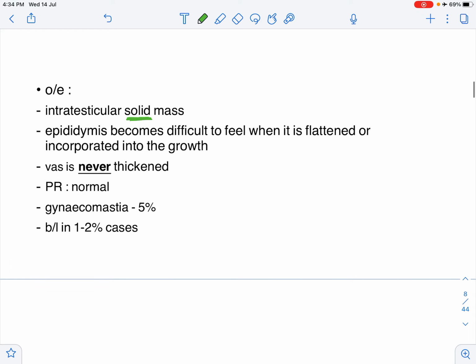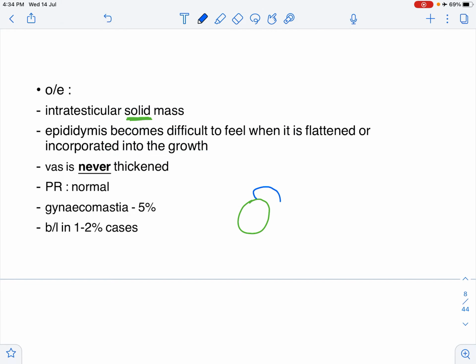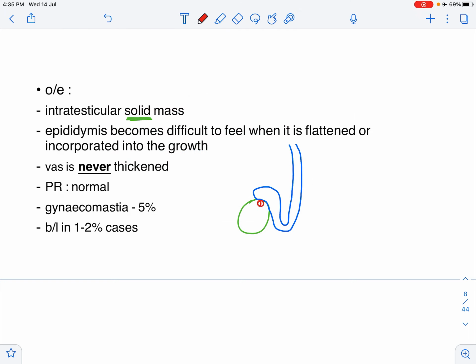Now, the epididymis becomes difficult to feel when it is flattened or incorporated into the growth. So, this means, now imagine this is the testis and this here is the epididymis. And this in red is the tumor. When this tumor grows, even if it does not invade the epididymis, it can become so big that it becomes incorporated into the growth. Now, it is noteworthy that the vas is never thickened.